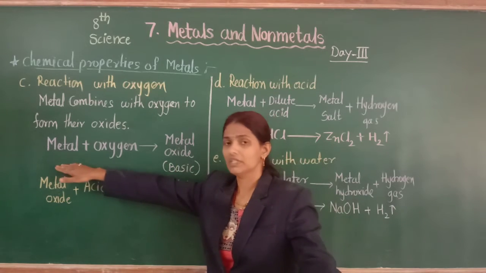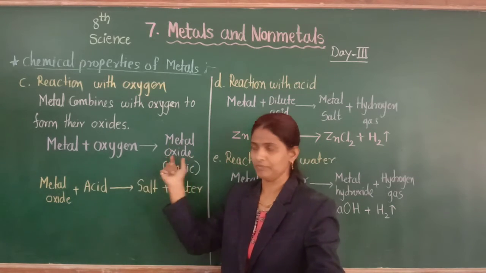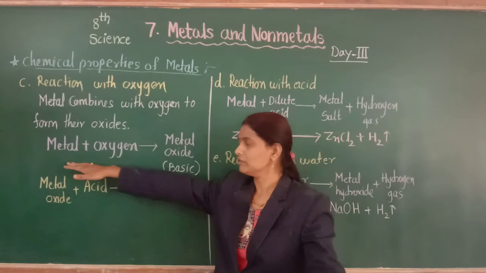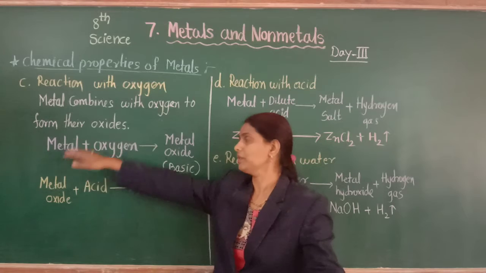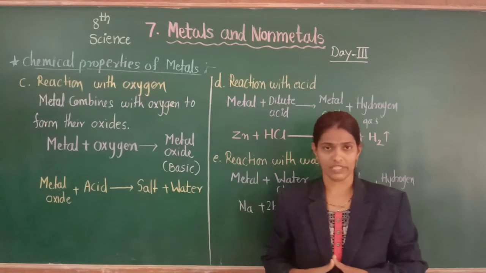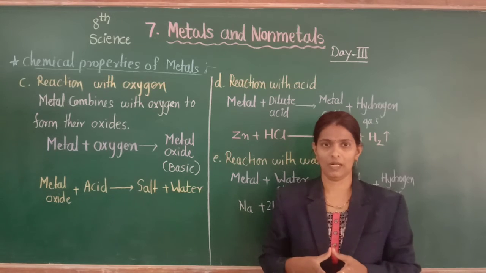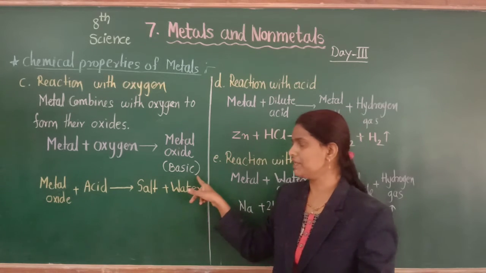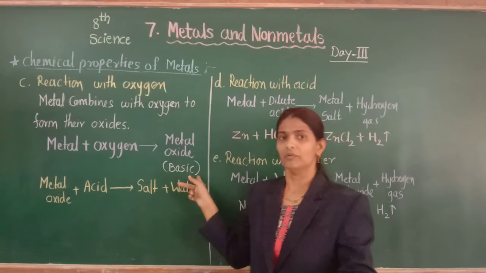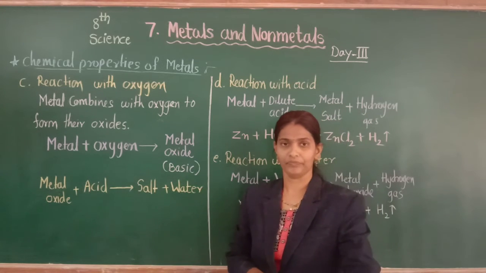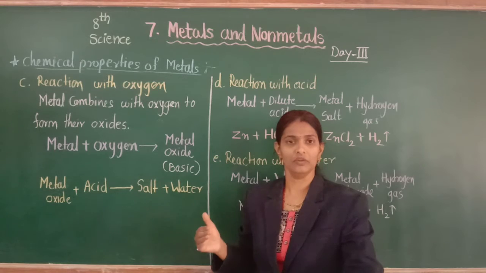Here we take zinc, then we get zinc oxide. We take sodium, then we get sodium oxide. We take magnesium, then we get magnesium oxide. So all these metal oxides are basic in nature. Why are they basic in nature? Because these metal oxides react with acid and they form salt and water.